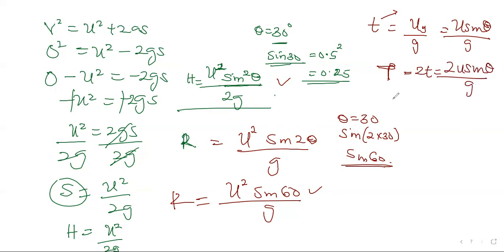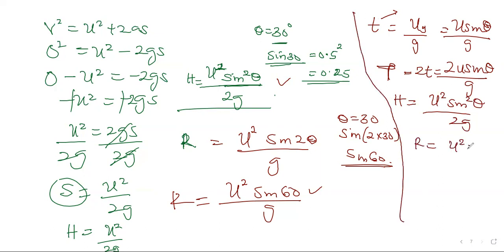All right, so here we have the maximum height reached to be u squared sine squared theta over 2g, and the range to be u squared sine 2 theta, don't forget that over g. So note this, it is quite important. It is very, very important. Please note this.